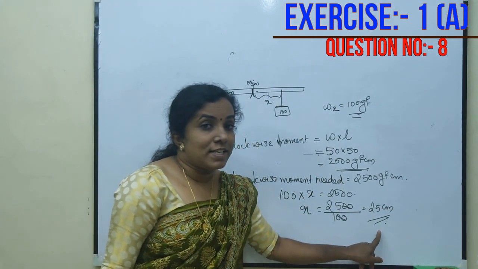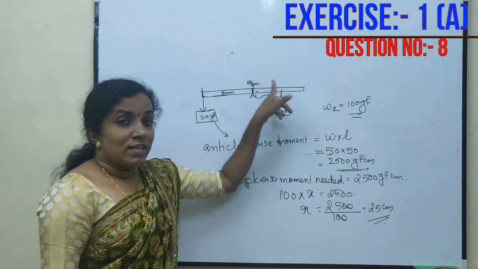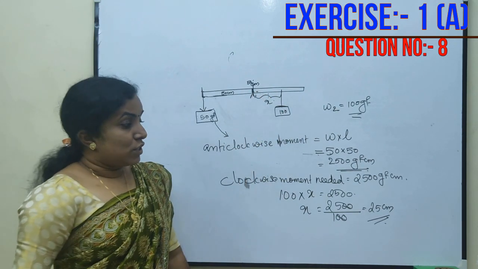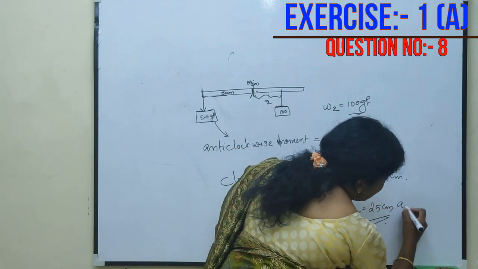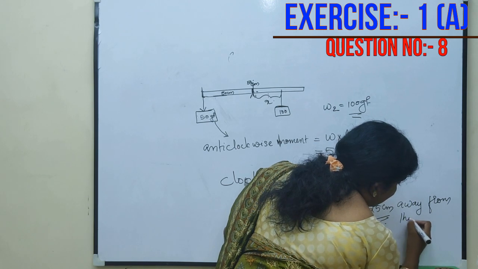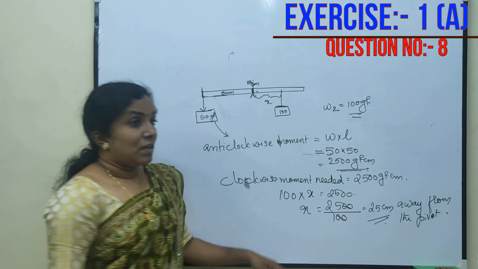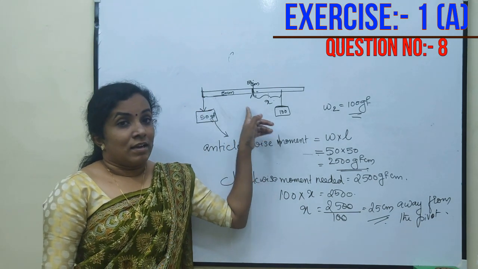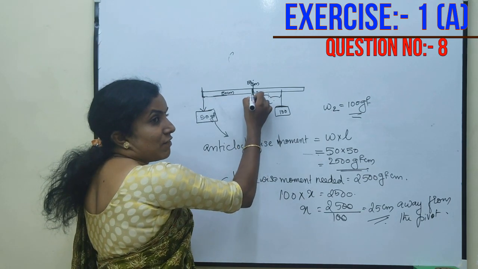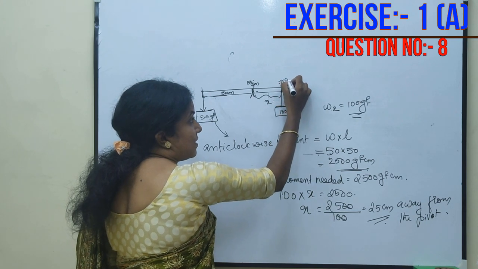This 25 centimeter means 25 centimeter towards the right, away from the pivot. Practically, according to the diagram, 25 centimeter away from the pivot means 50 plus 25, that is 75 centimeter.